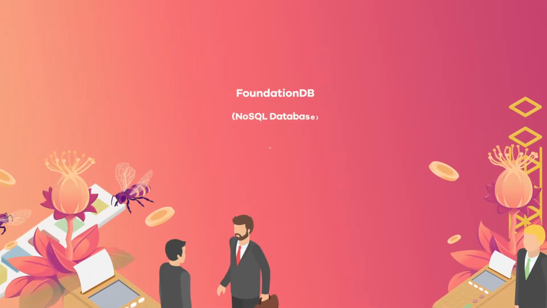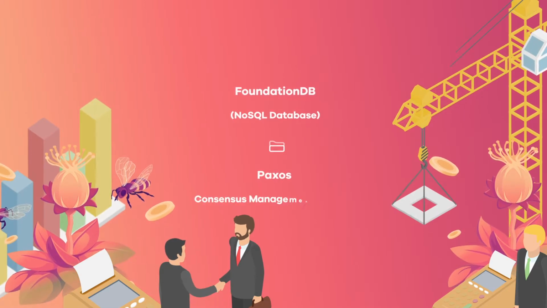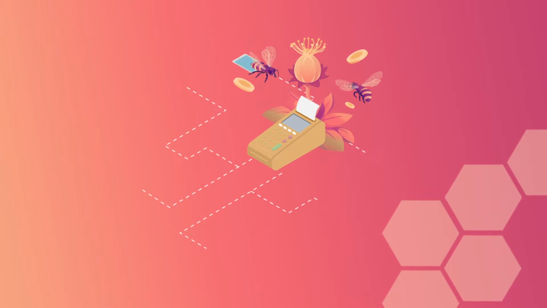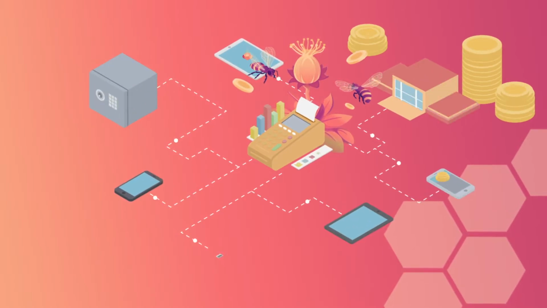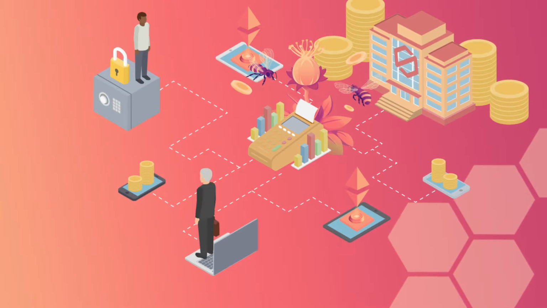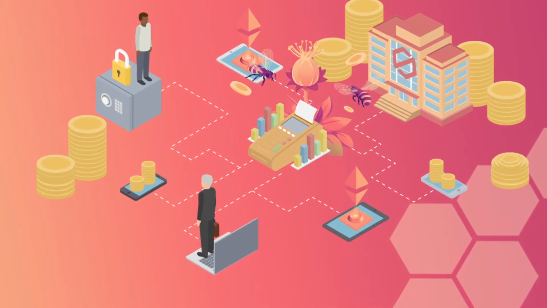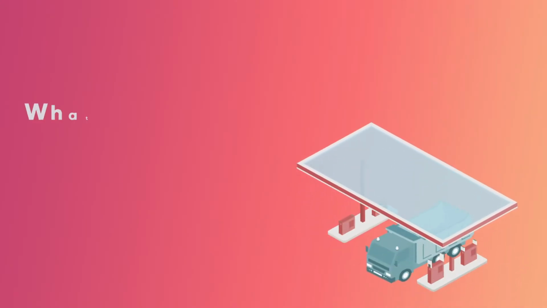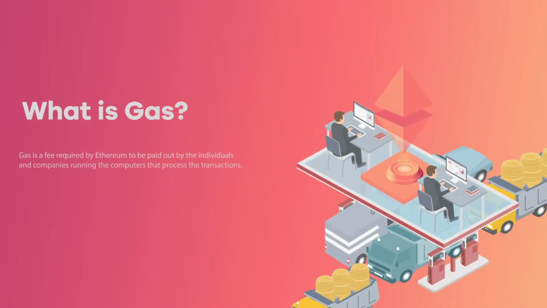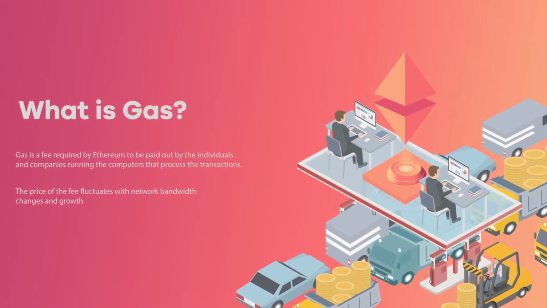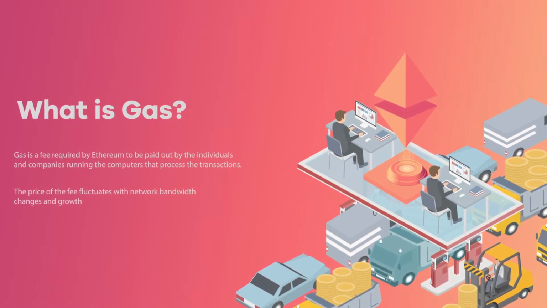NectarChain's HIVE combines a FoundationDB NoSQL database along with a watchdog Paxos consensus management protocol to create, monitor, and settle payment channels pertaining to the exchange of tokens. This off-chain database, comparable to the Bitcoin Lightning Network, is instead powered by NCTR tokens to negate the use of scarce main-chain cryptocurrencies such as gas. Gas is a fee required by Ethereum to be paid out by the individuals and companies running the computers that process the transactions. The price of this fee fluctuates with network bandwidth changes and growth.